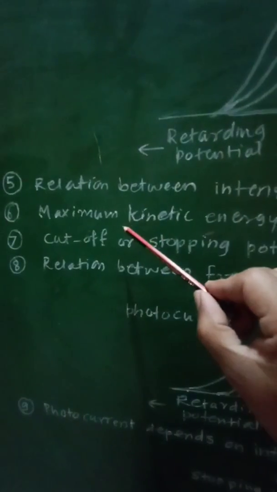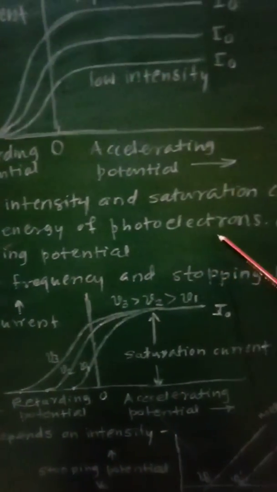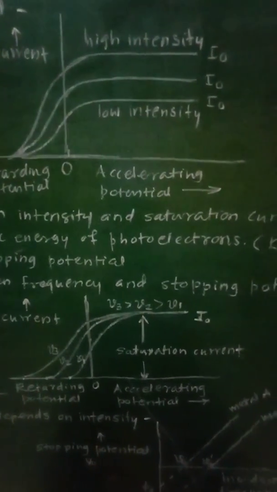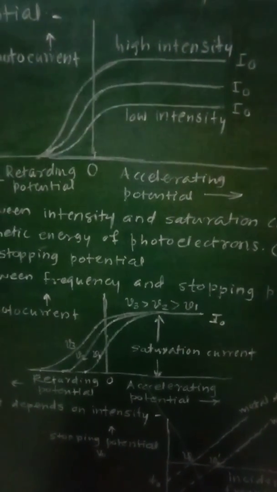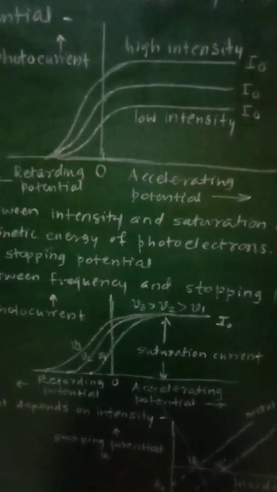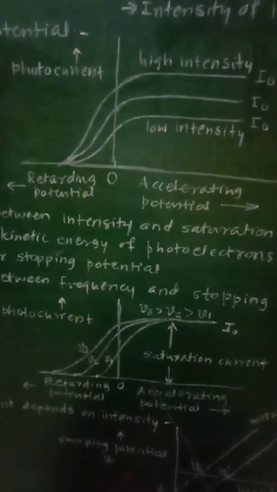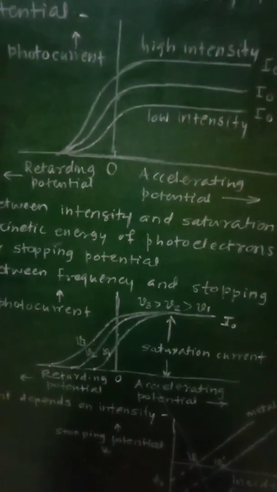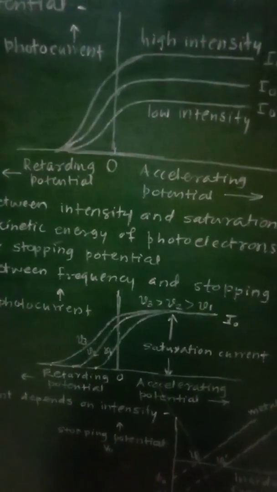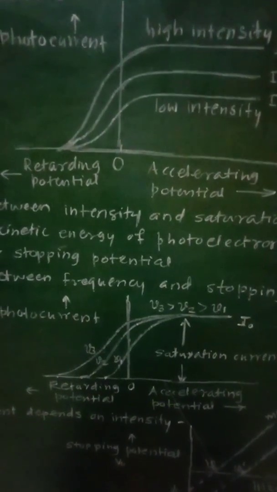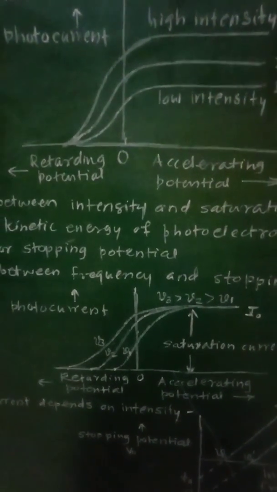Then the sixth observation was the maximum kinetic energy of photoelectrons, which is Ke max. The maximum kinetic energy of electrons depended on the potential phi for a given metal used for the emitter plate, and for a given frequency of incident radiation.